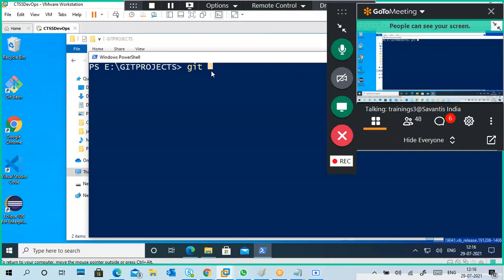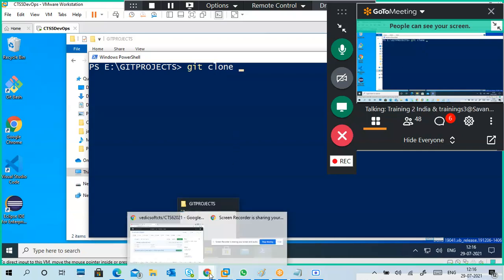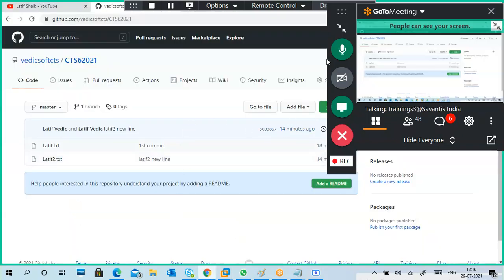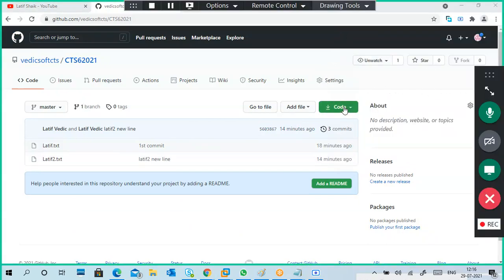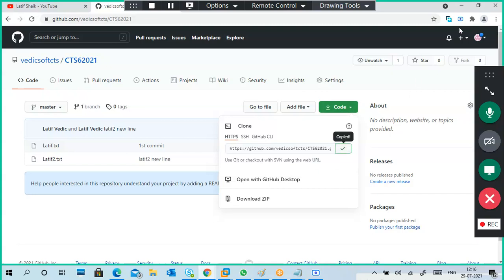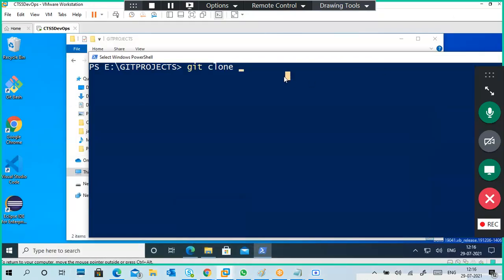Okay, git clone. What I'm going to do is copy first. I'm copying my link. I copy that link and paste the link.